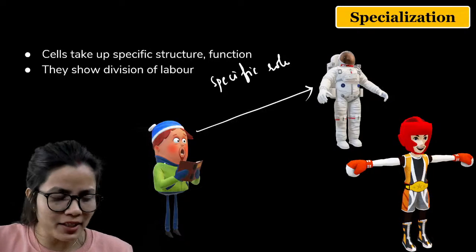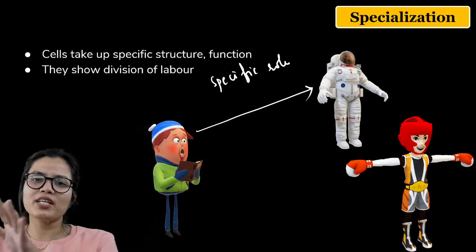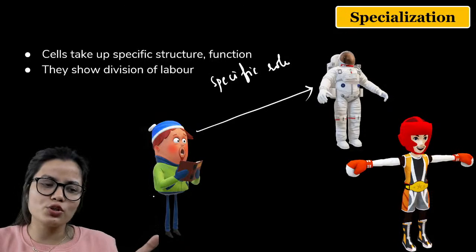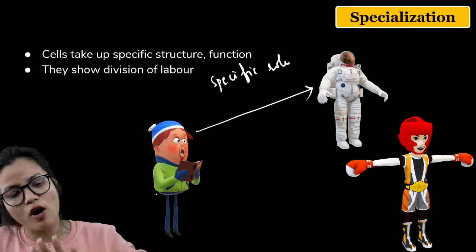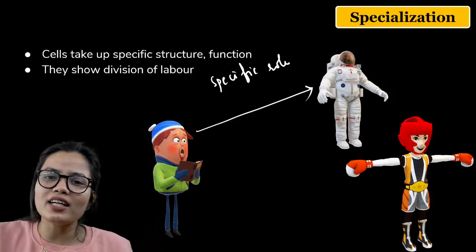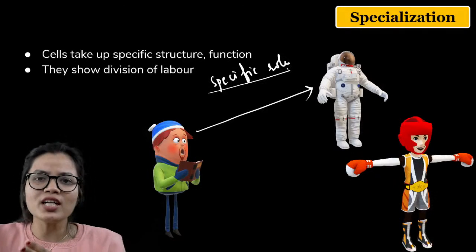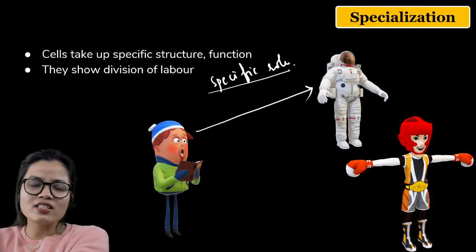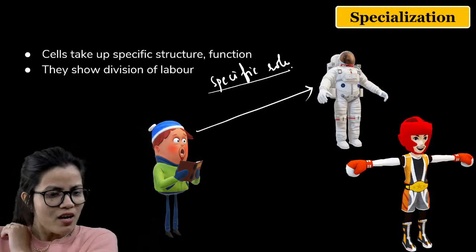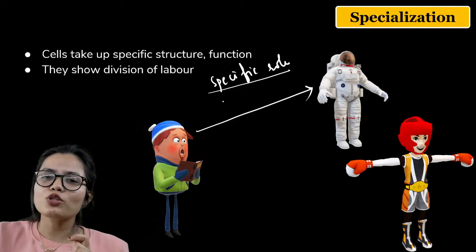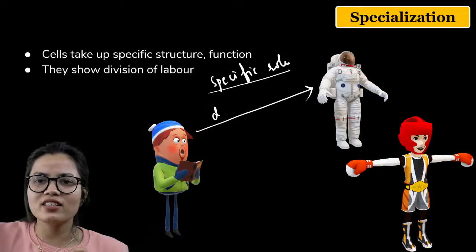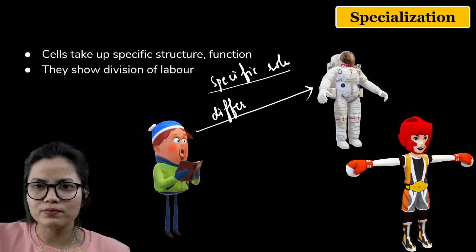But when you were studying, you were all the same. In the same way, meristematic tissues, when they were dividing, were all the same. But when they attain a specific function, they become specialized in performing that particular function. So this is known as differentiation.